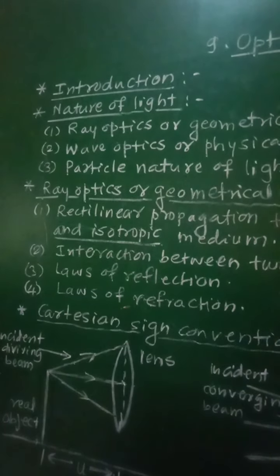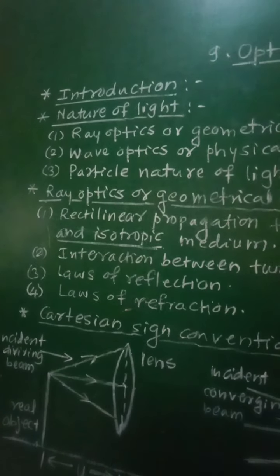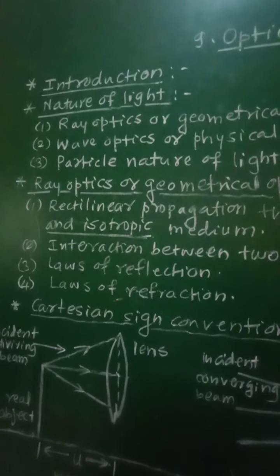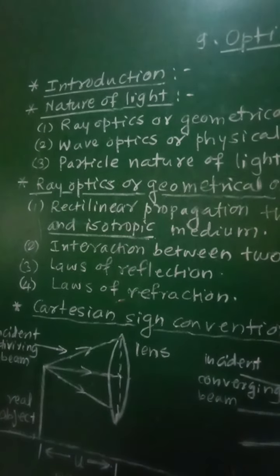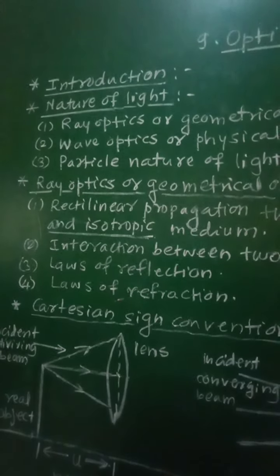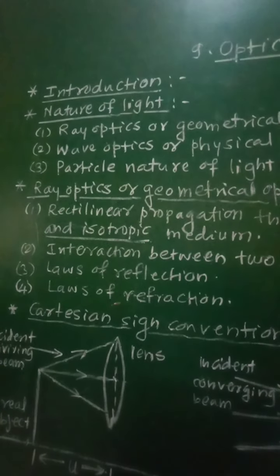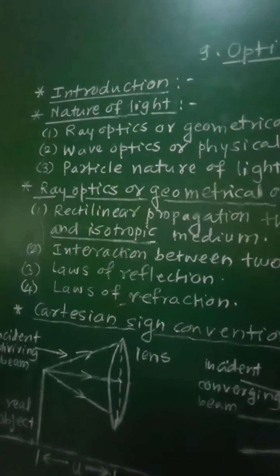Light was considered to be that form of radiant energy which makes objects visible due to stimulation of the retina of the eye. The light was considered as electromagnetic waves later. By using quantum theory, the particle nature of light was established. According to this theory, photons are energy carrier particles.